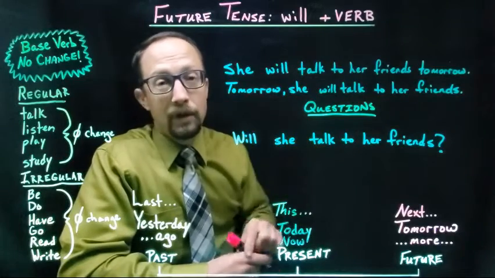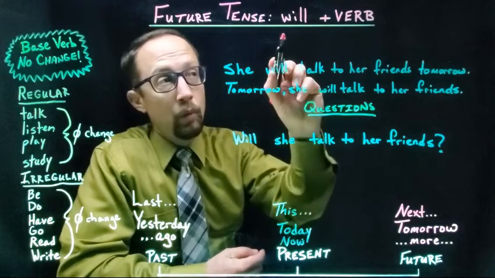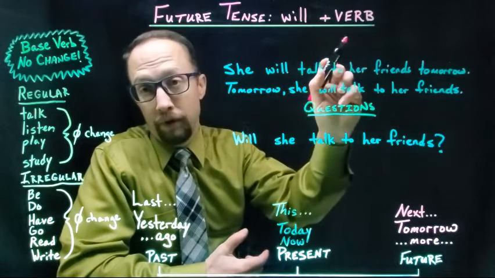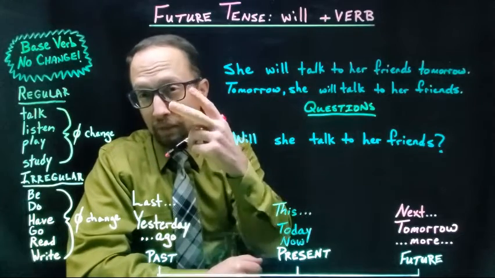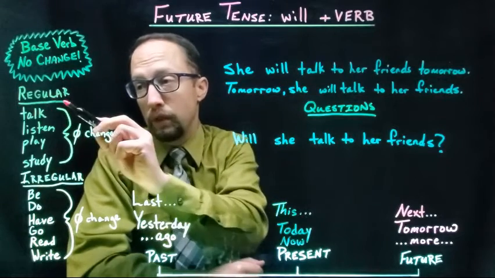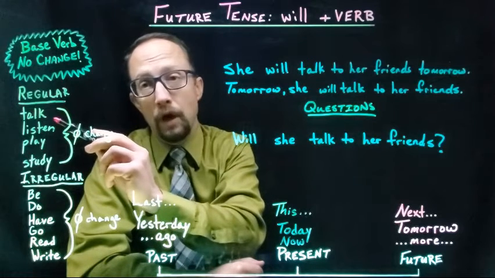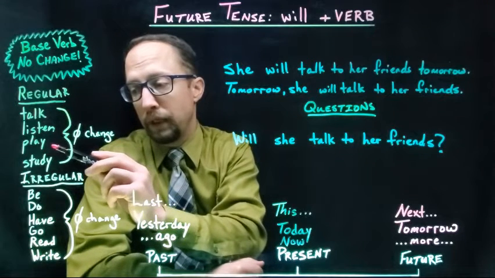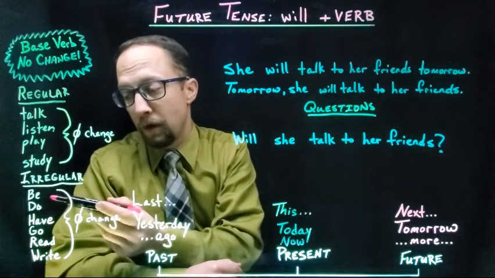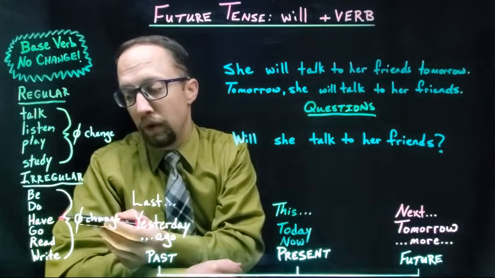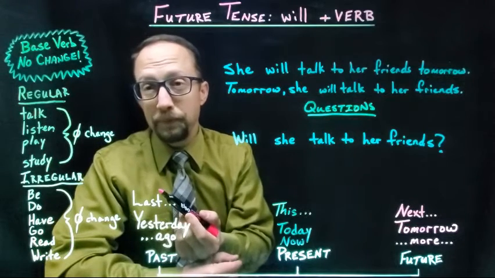Hi everyone. Let's talk about future tense using will and a verb. So remember, we have two types of verbs, regular and irregular. Some are like talk, listen, play, study. Some irregular verbs are be, do, have, go, read, and write.